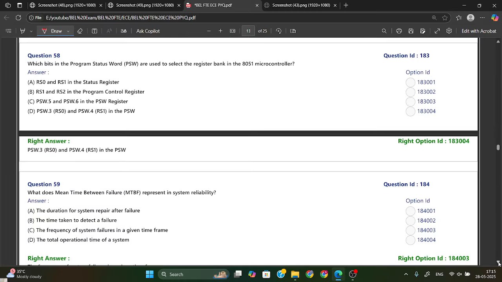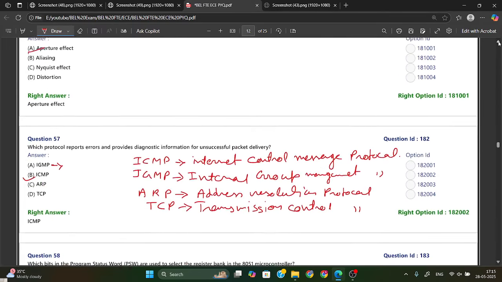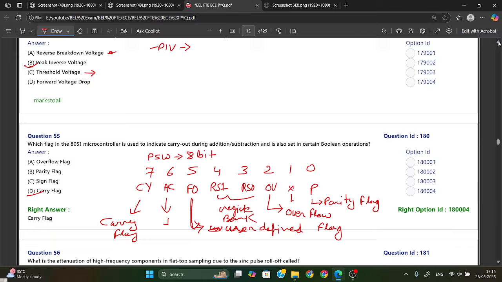Now the next one is which bits in the program status word, that is PSW, are used to select register bank in the 8051 microcontroller. Just now we have discussed which bits are used for the register bank. It will be RS1 and RS0.